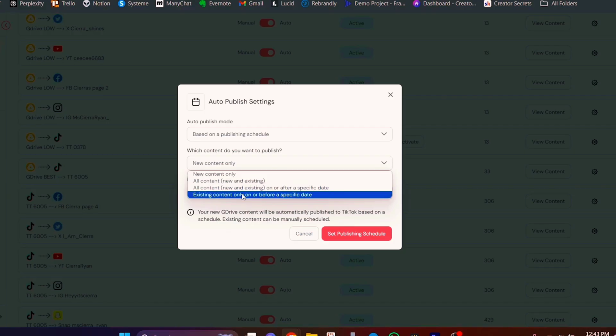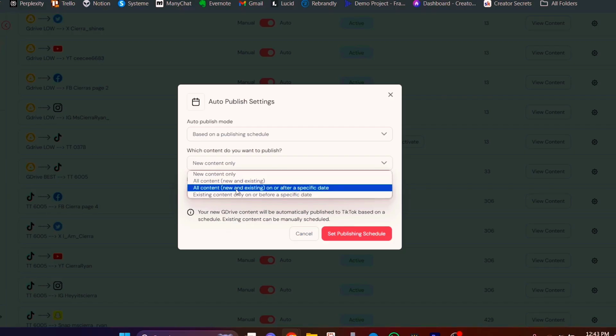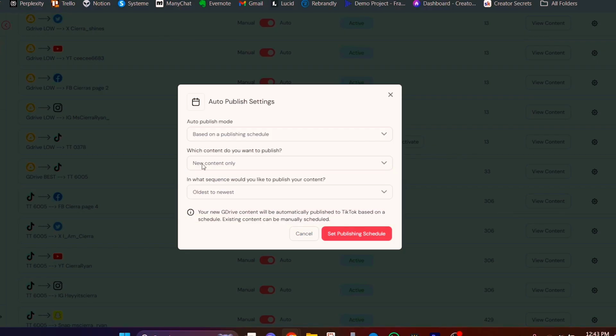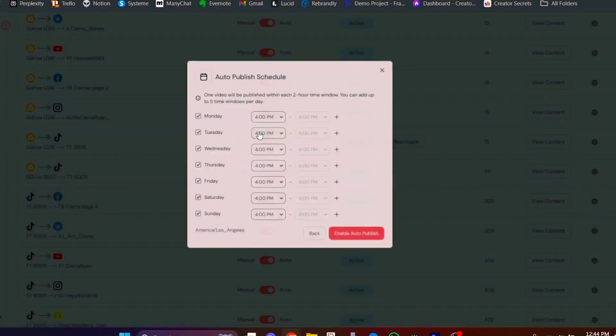So if I were to click these options, we can see that I can select all content, new and existing. So there's a few different options here. In my case, all of the videos in that folder have already posted, so I obviously don't want to post them again. And so for that reason, I'm going to have this set to new content only. Every time I drop new videos into that folder, it's going to start scheduling them. And then the other option here is I can click oldest to newest or newest to oldest. In this case, I like to have it on oldest to newest. And now I can go ahead and move on to the next step.